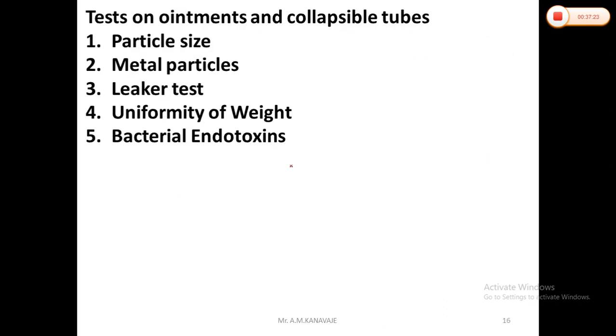Then these are the tests that they have mentioned for the specific ointments and collapsible tubes. Collapsible tubes we'll discuss later on. Today we'll discuss the tests on ointments. So basically, tests on ointments: particle size, metal particles, leakage test, uniformity of weight, and bacterial endotoxin tests are there.